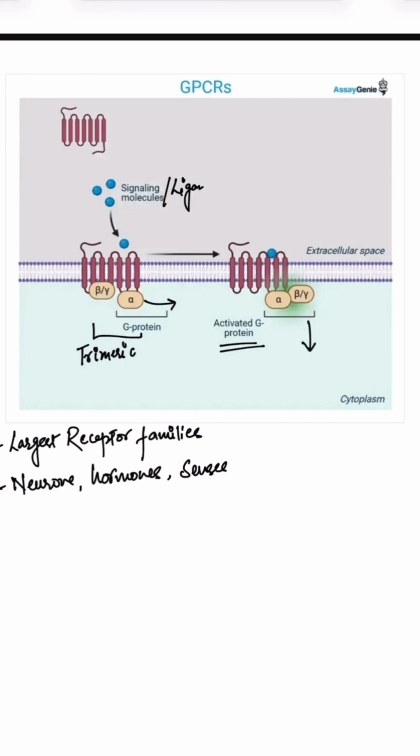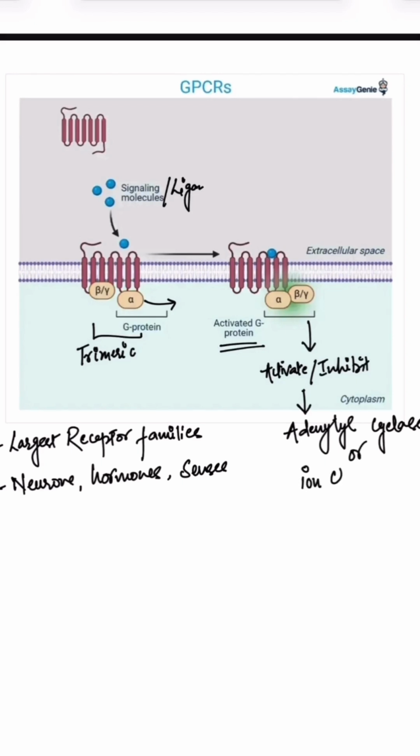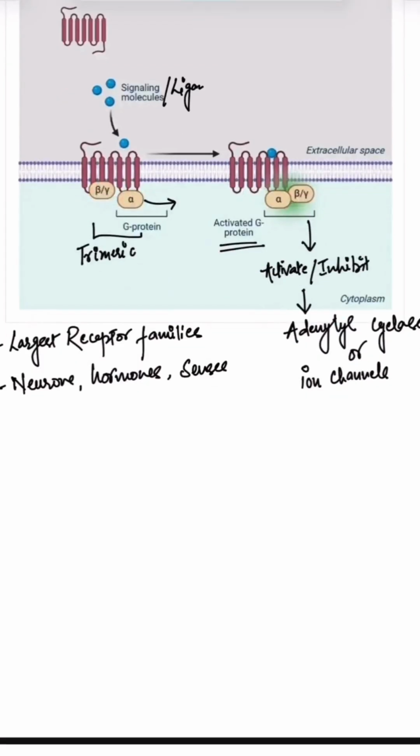Now the alpha subunit and the beta-gamma complex separate. They either activate or inhibit downstream targets like adenyl cyclase or ion channels. The activated effector proteins generate secondary messengers like cAMP or calcium ions. Next, we will come to know about the second pathway. These are the secondary messengers cAMP and calcium ions.